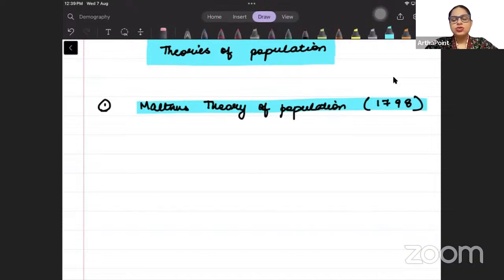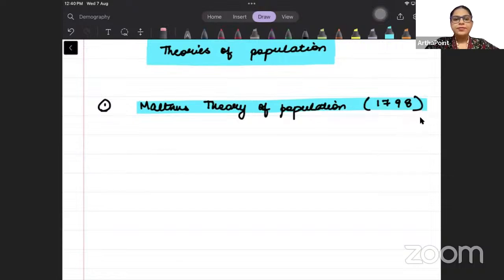So what happened is that Malthus' father said that if there is no restraint on the humans, if we can make humans easily available, then labor will keep growing, and if labor keeps growing, then output or production will also keep growing. So if I don't put any restraint on the labor, if I allow the labor to be supplied easily, then we can achieve a perfect state. This is what he said.